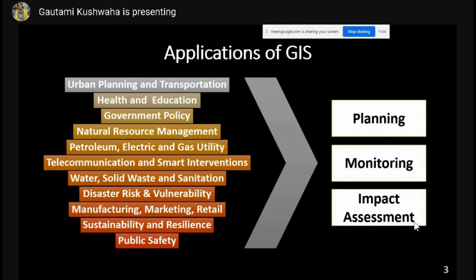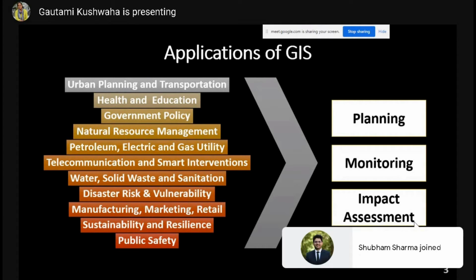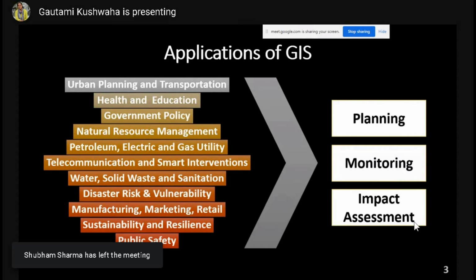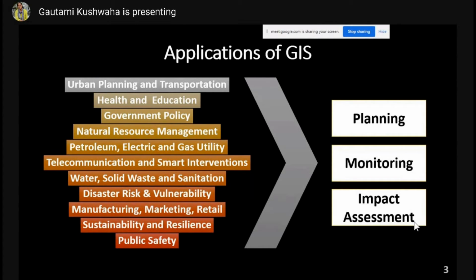Is there land available? Is there need of metro? Is there enough traffic, or the problem of traffic congestion in the city which can be dealt with a metro project? So for analyzing the current scenario and for studying the feasibility of the project you are going to propose, this comes under planning. So GIS is applicable in planning first.